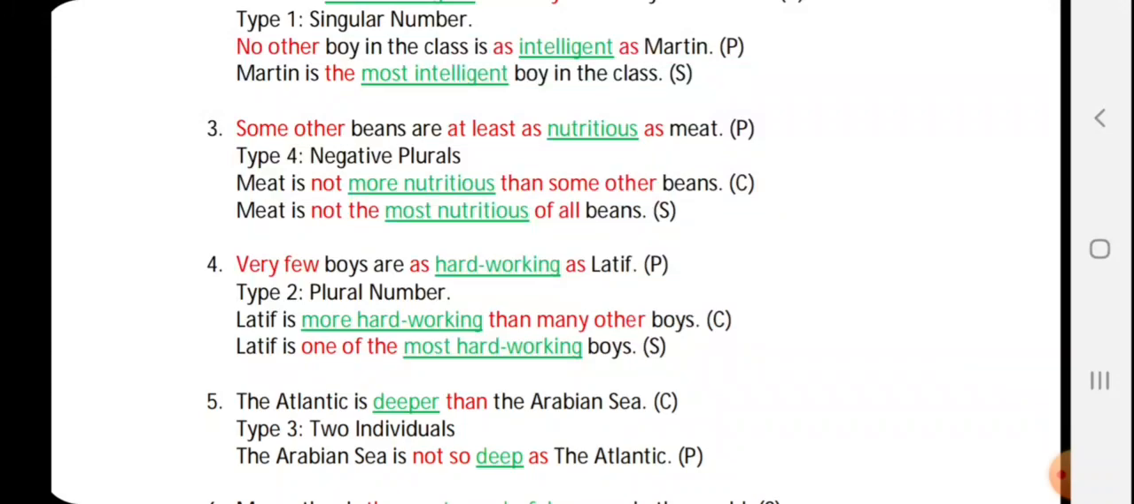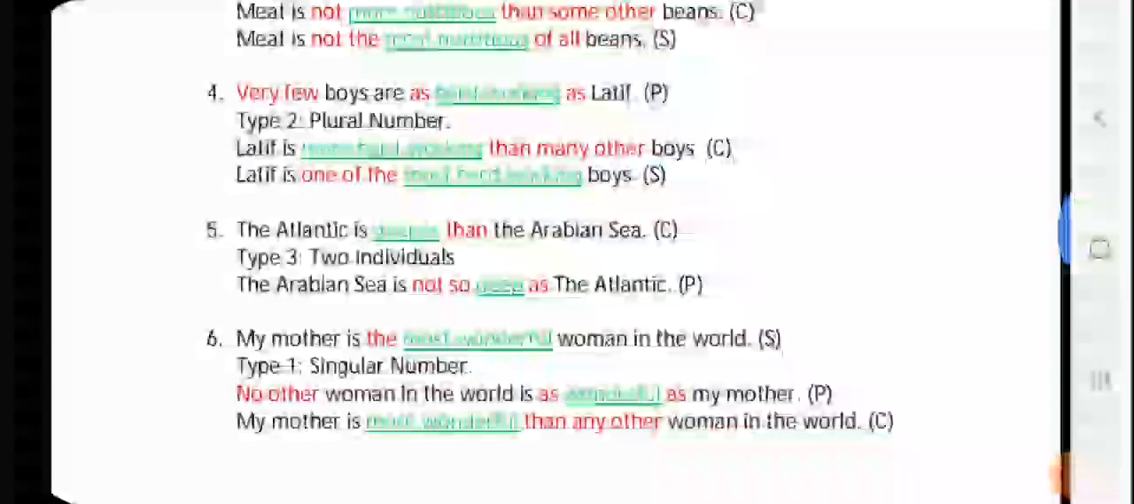Okay. Then when you change it into superlative, meat will obviously remain as it is in the beginning. Meat is not, and the word the is compulsory for superlative. So meat is not the. More nutritious will become most nutritious of all beans. Of all is again compulsory for type 4. Great. Let's look at the next sentence.